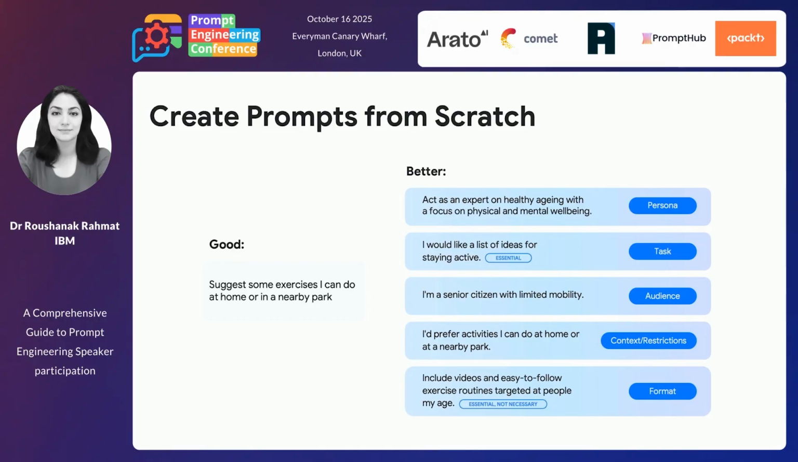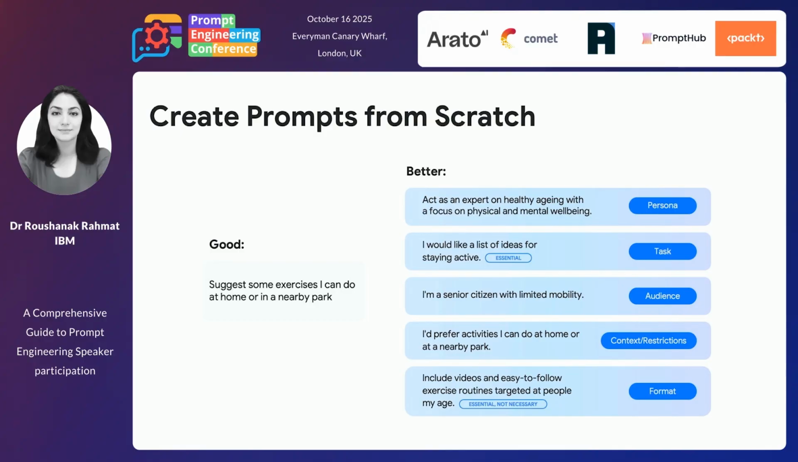I can say that the persona is to act as an expert on healthy aging with a focus on physical and mental well-being. The task would be, I would like a list of ideas for staying active. The audience would be, I'm a senior citizen with limited mobility. See, this would make a huge difference. The context would be, I prefer activities I can do at home or in a nearby park. And the format is, include videos and easy-to-follow exercise routines targeted at people my age.